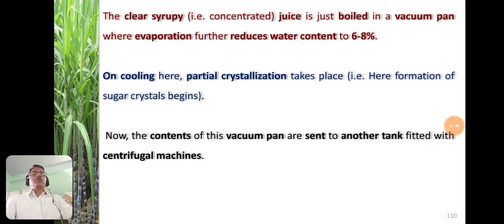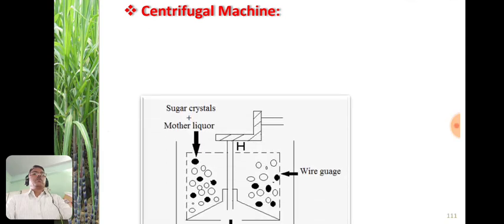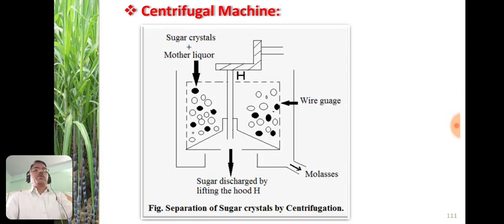Now let us see the centrifugal machine. So this is the centrifugal machine. Here the partial crystallization of the sugar occurs, and it contains some viscous liquid which is known as mother liquor.